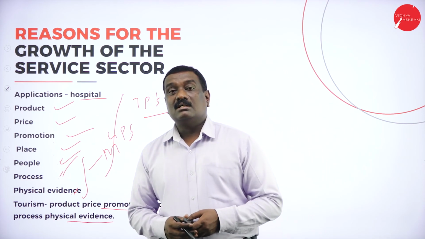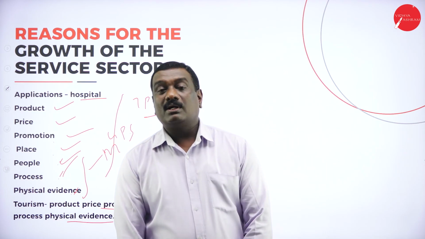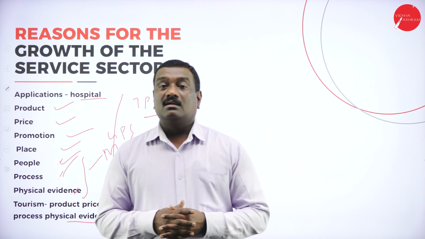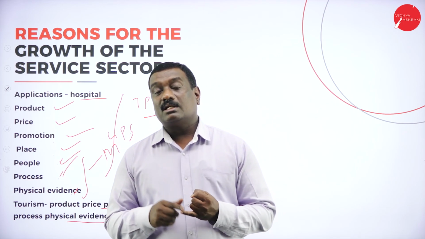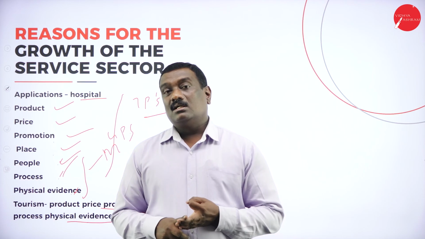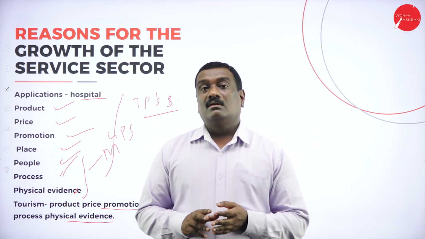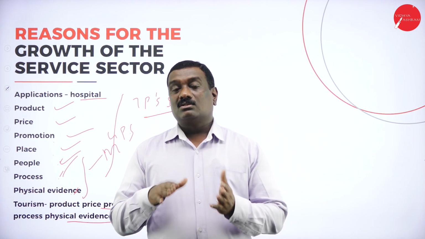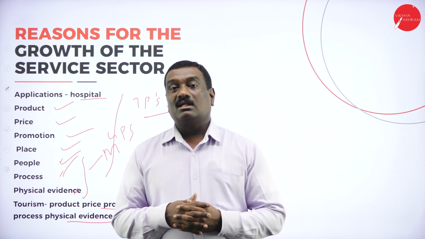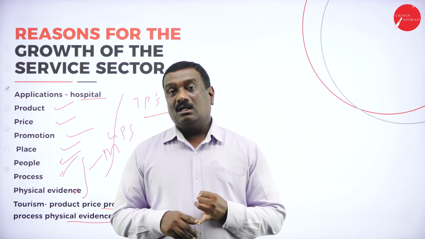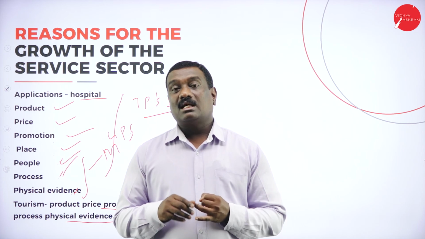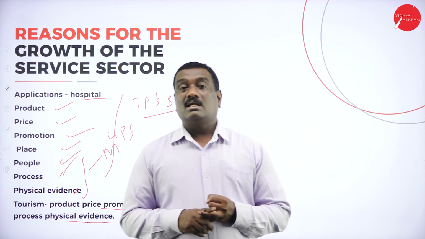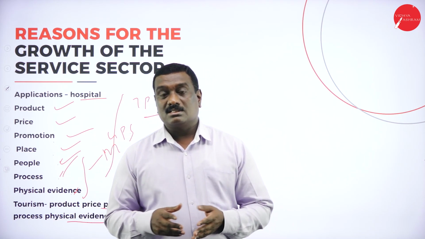Now coming to the tourism part, product, price, promotion, place, people, process and physical evidence are also part of this service sector. So students, these are the important revision points related to your units of principles of marketing, unit 1, unit 2 and 3, that is introduction to marketing, then product as well as service marketing. So this is all about your revision for the first 3 units. I'll see you in the next session for the remaining 3 units, that is unit 4, advertising, publicity and event management. The 5th unit will be retail marketing, and the last unit will be marketing research.